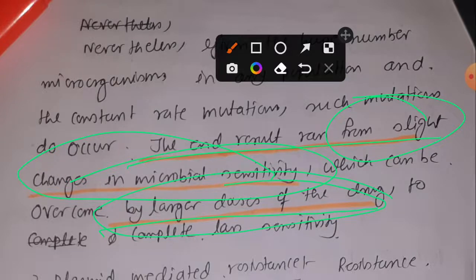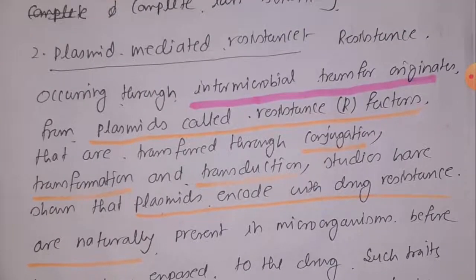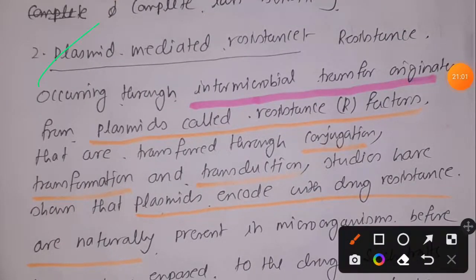But our main concern is plasmid mediated resistance. Suppose bacteria have acquired a resistance gene by acquiring a plasmid. That plasmid can be acquired by bacteria by various types of processes, such as conjugation, transformation, or transduction.